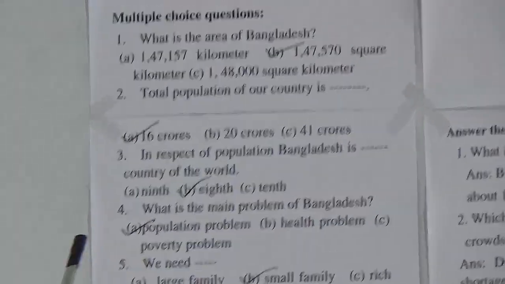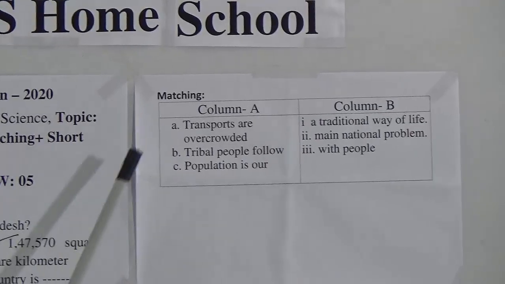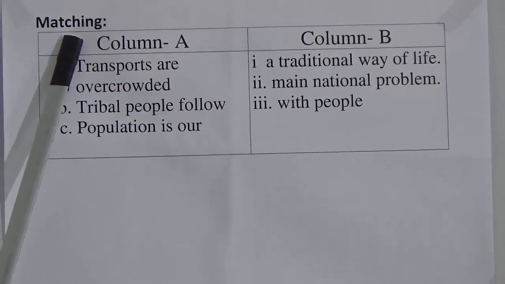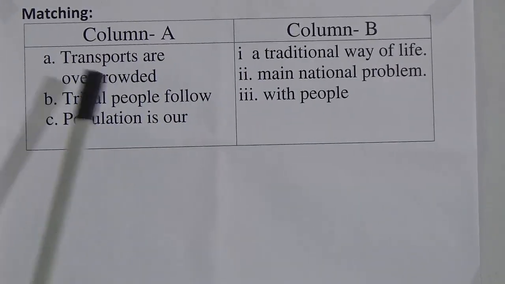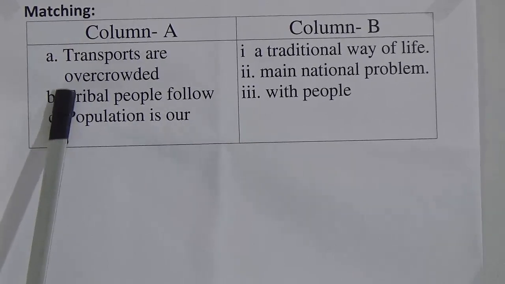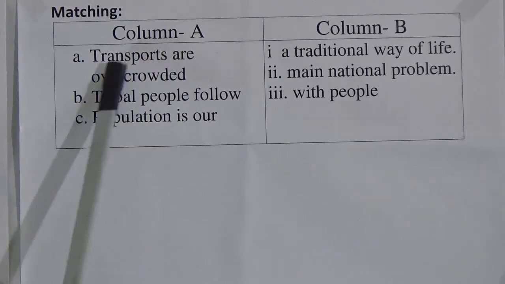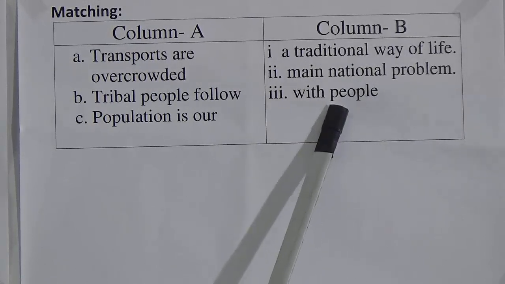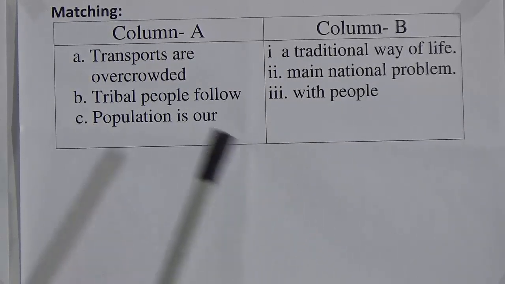Now we will go to matching. So look, we will go to the next page. This is matching. Column A and column B. It is written matching. So look. Here 3 items are given in column A, and in the right column, that means column B, 3 are given. So we need to match and we will write also.